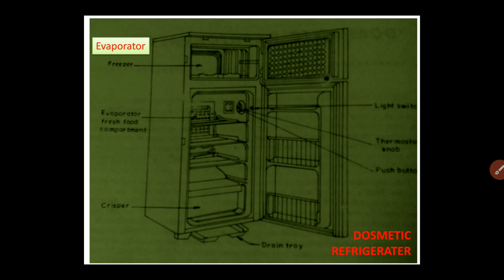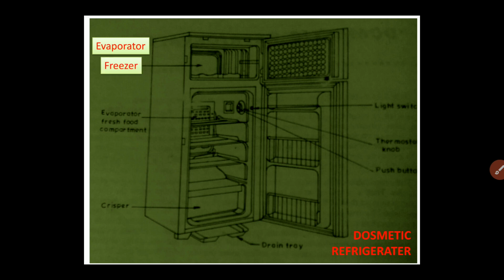If the evaporator coil is located at the bottom or at the middle, then you will find that the cooling of the upper portion will not take place as effectively. It will not take place due to convection, but only in a small amount, and that will be just due to radiation heat transfer.